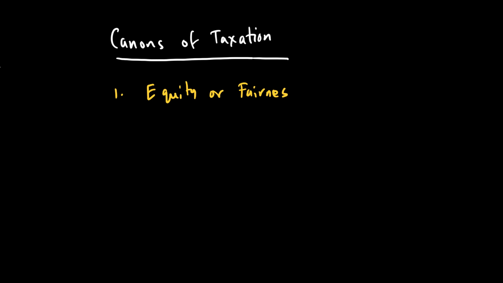Well, simply the burden of taxation should take into account the ability of people to pay the tax. For example, if you have a rich person, he should pay higher tax. If you have a poor person, he should pay lower tax, or even the tax rate should be lower, which simply means that if you want taxes to be good, they should be progressive in nature. So the first principle that makes a tax a good tax is equity or fairness, and that's basically that the rich should be paying more taxes and the poor should be paying less taxes.